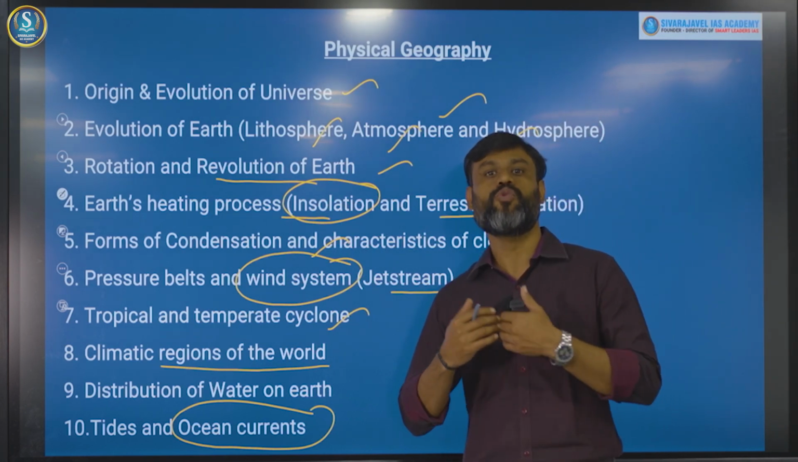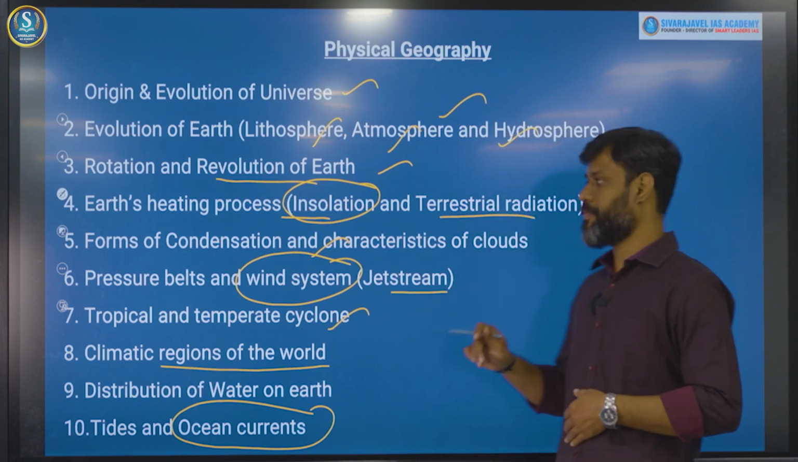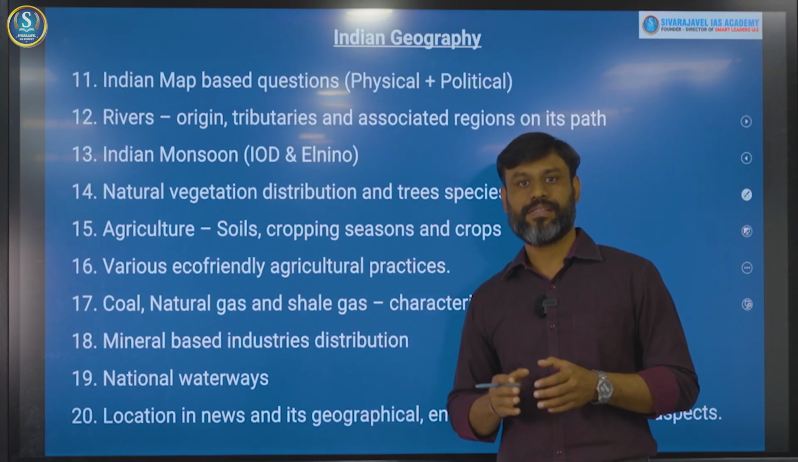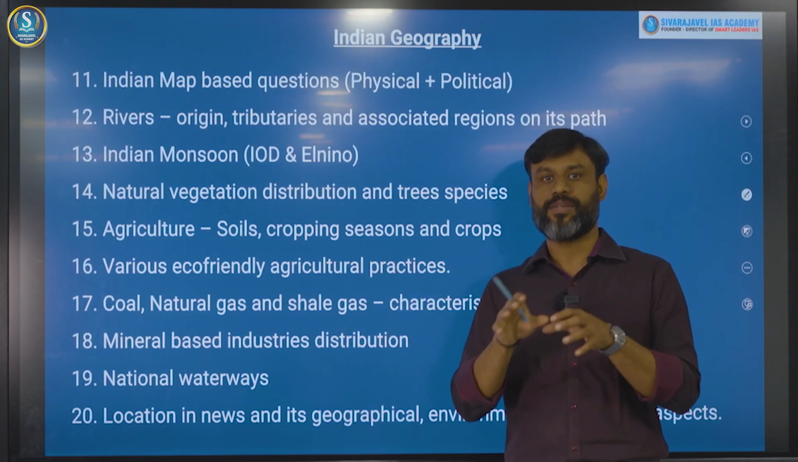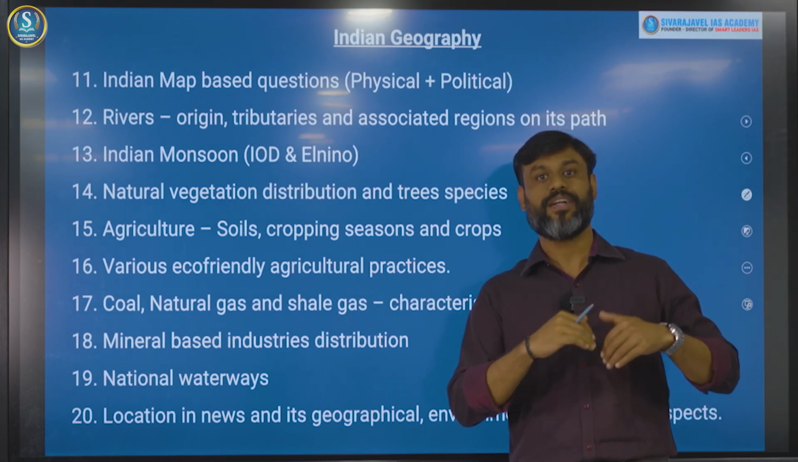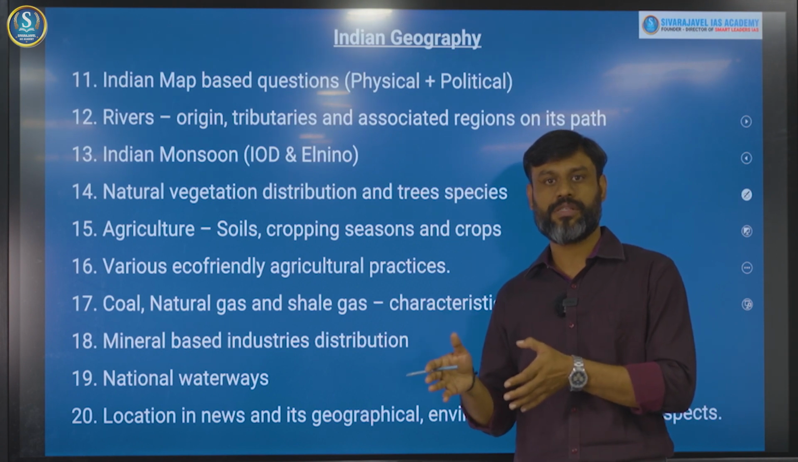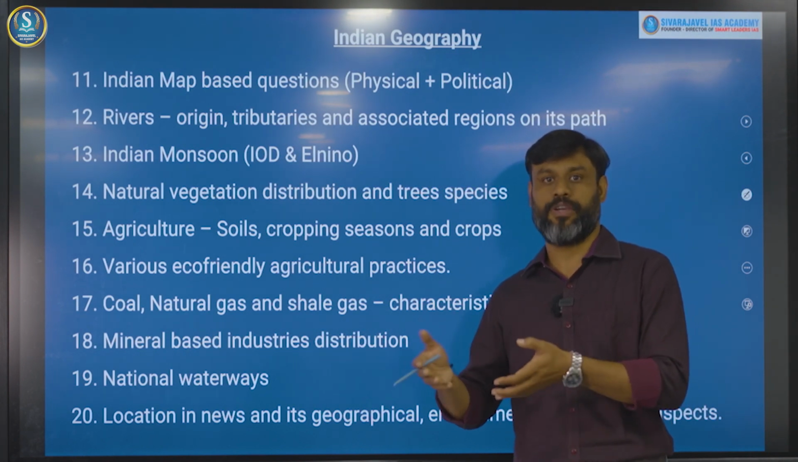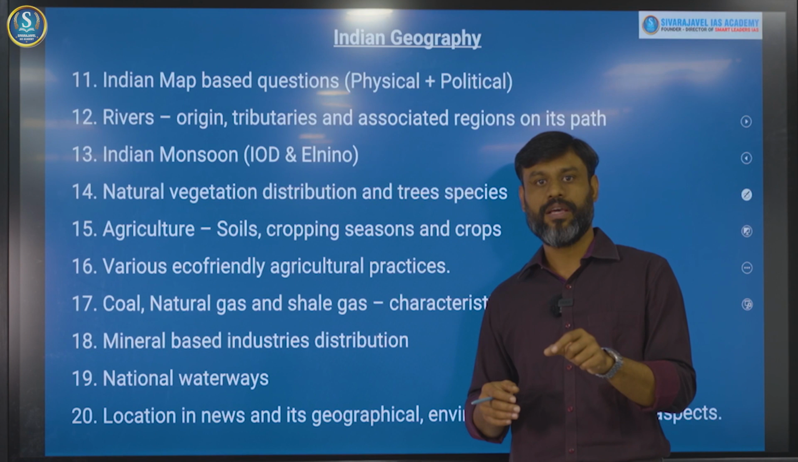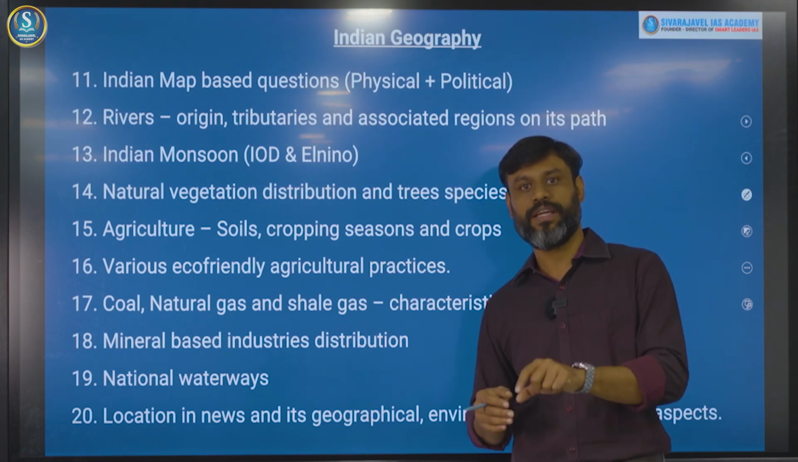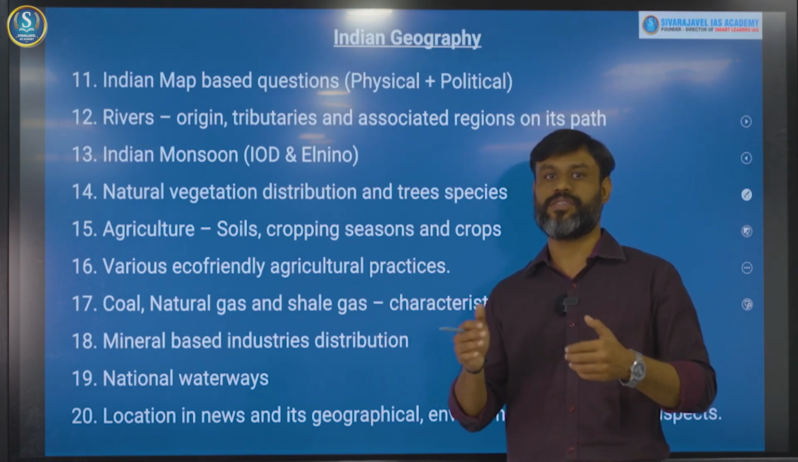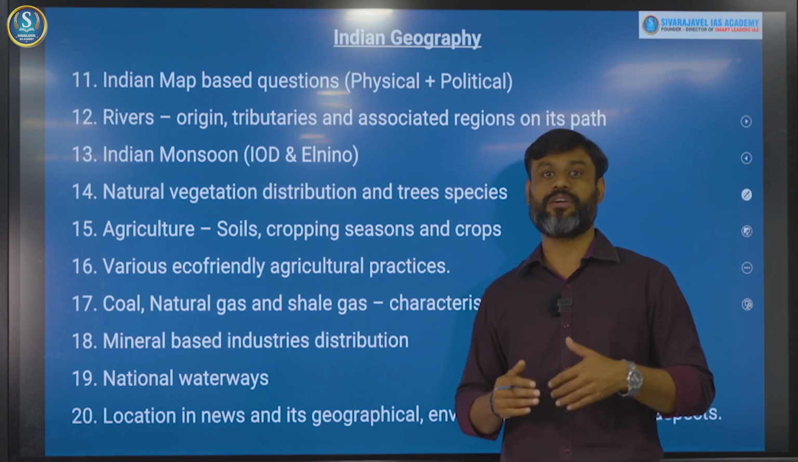Then we will move on towards Indian geography. Indian geography is an application of the conceptual understanding of what we have understood from physical geography. But the nature of the questions is that the majority are location specific. You need to know about the physical as well as political characteristics behind the existence of a location. In combination of that, the questions have been asked.